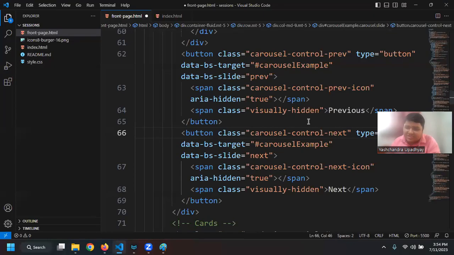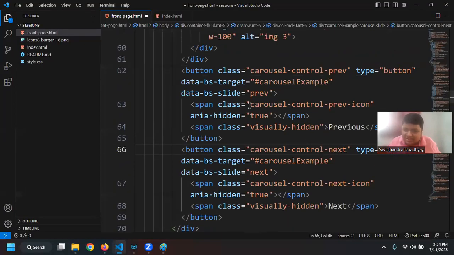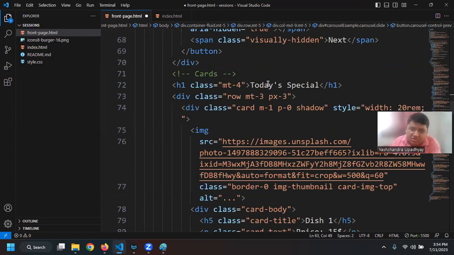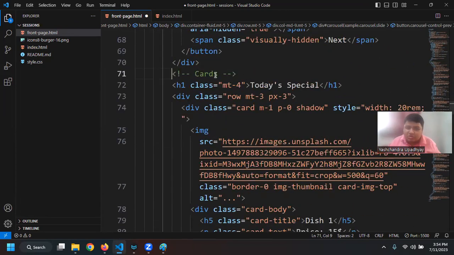This functionality, coming on top of this image, as well as having some kind of margin from top and bottom, as well as having some padding, is coming from the various classes that it has. So again, Bootstrap is taking care of it. We don't have to care about it. So that was basically all of the carousel that we have. Now let's come to the card section.